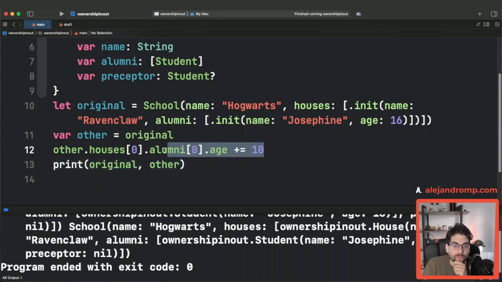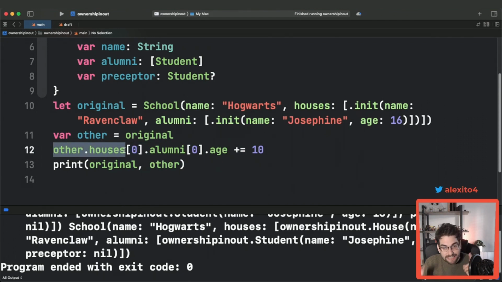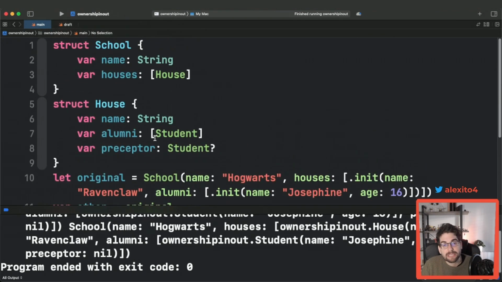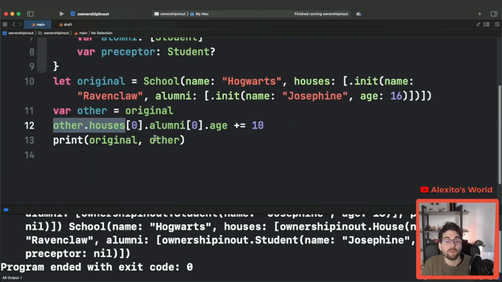But look at this, with dot syntax and subscripts, you are able to go and traverse the deeply nested structure and mutate it in place. That's very important because this is where the mutability comes into play. You can do these things and it's very nice, it's very easy. This works because you can treat dot syntax as making self mutable, right? It's very similar to what we did with the mutating functions.